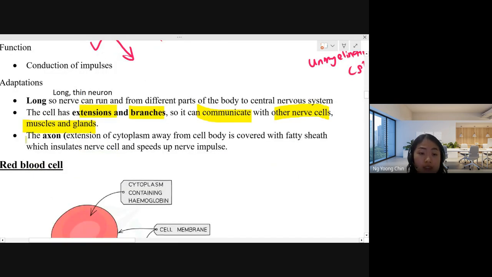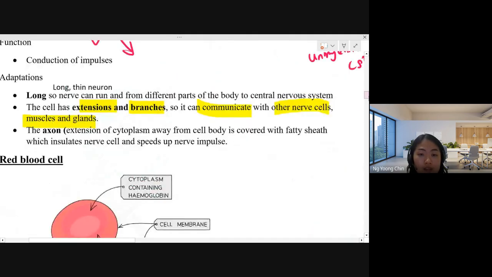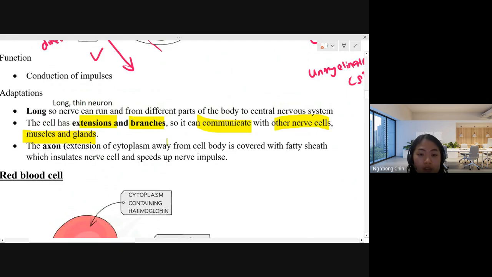And also the axon. The axon is the long fiber which I highlighted to you, this blue color axon long fiber. These axons help to carry the nerve impulse away from the cell body.